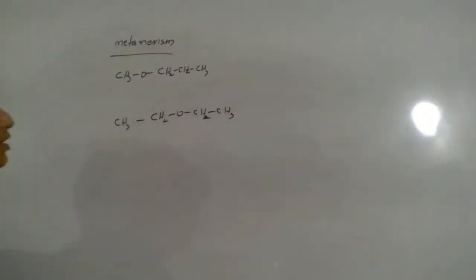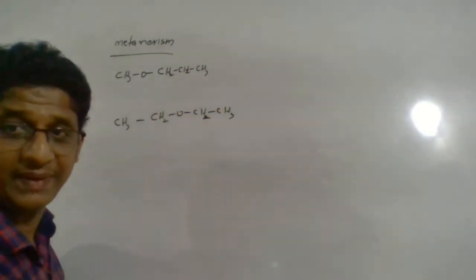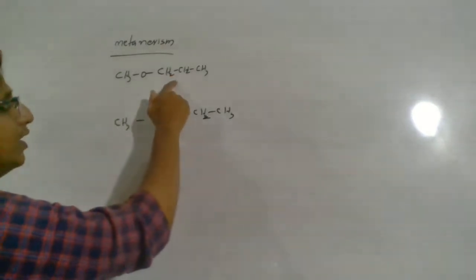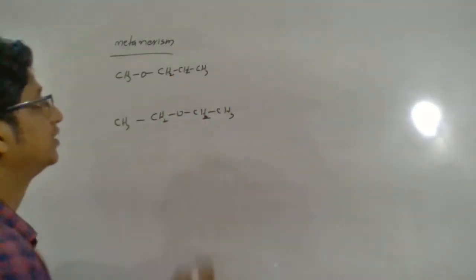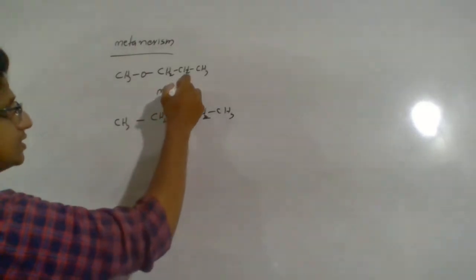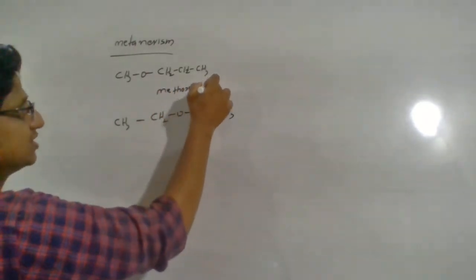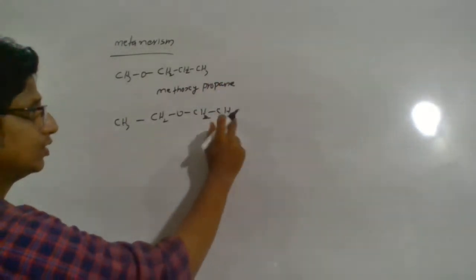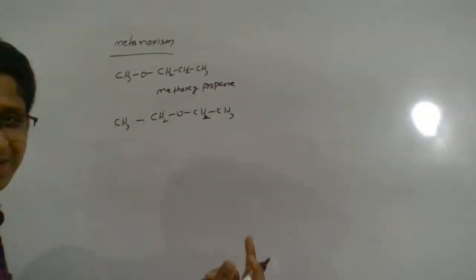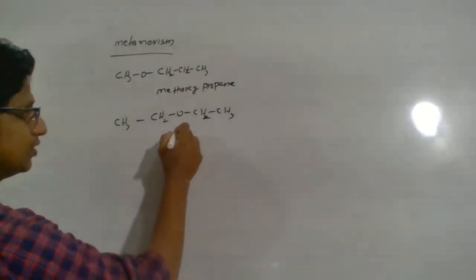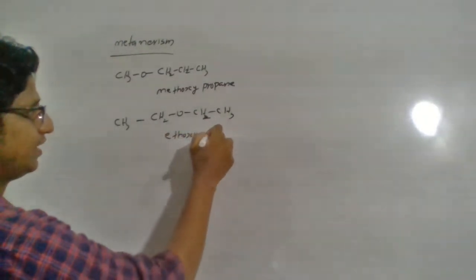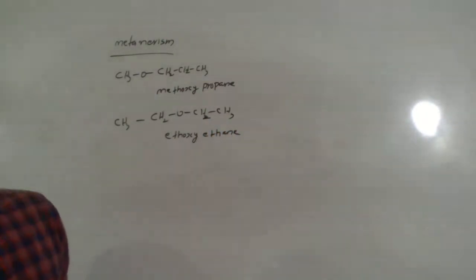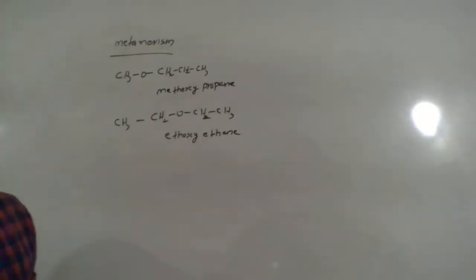Here always select the longest carbon chain as the parent name. So one methyl group and one propyl group are there. So how can you name this? This is methoxypropane. Methoxypropane is the name. Here 2 carbon chain and 2 carbon chain. So does it make any difference? This is ethoxyethane. So we can say they are compounds showing metamerism.